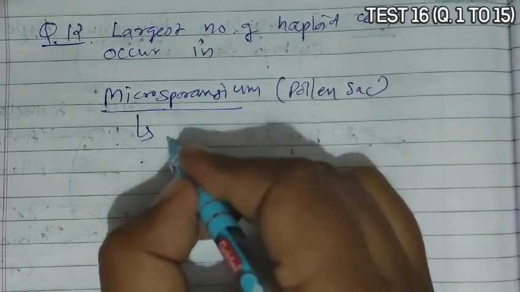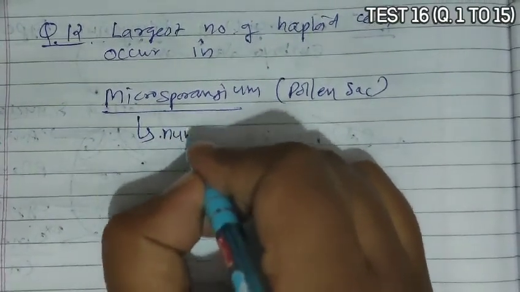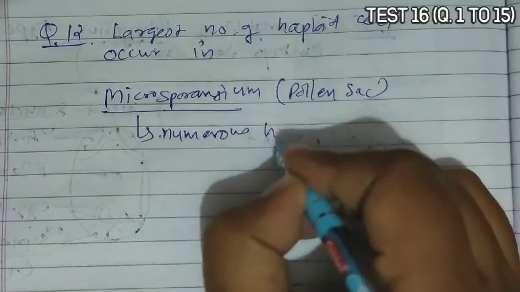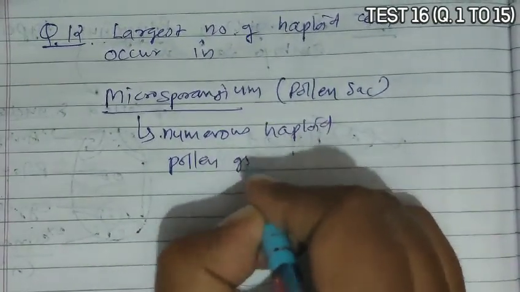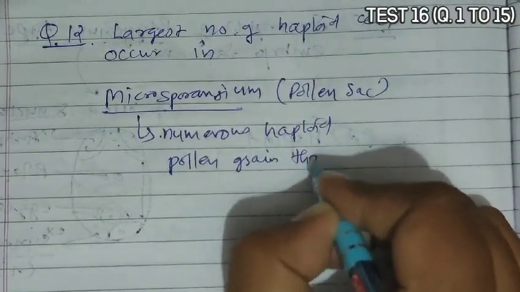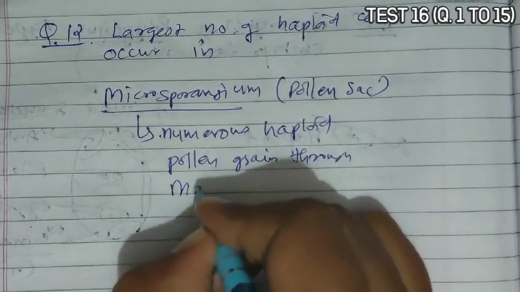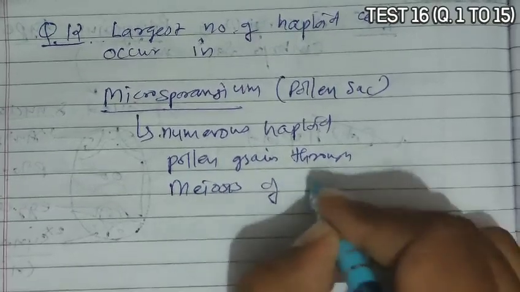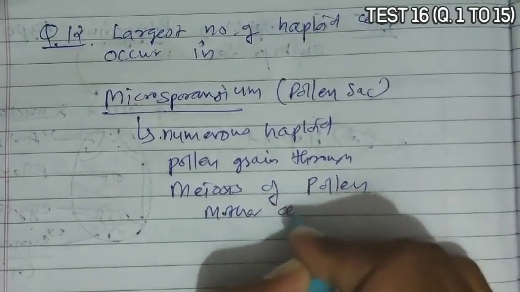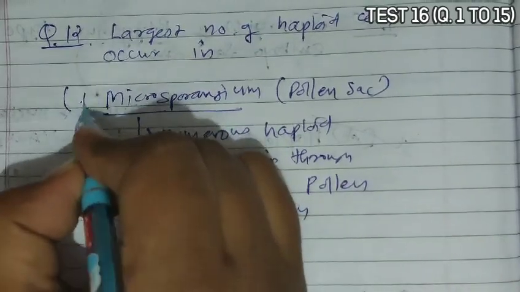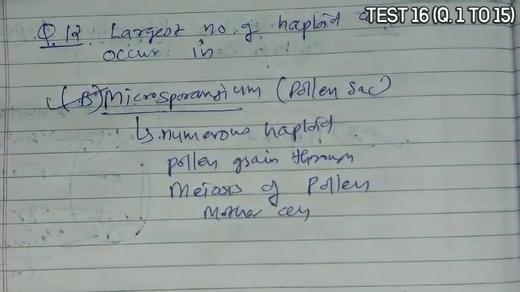Why? Because in microsporangium or pollen sac there is a formation of numerous haploid pollen grains through meiosis of pollen mother cells. So microsporangium, that is option B, is the correct answer.